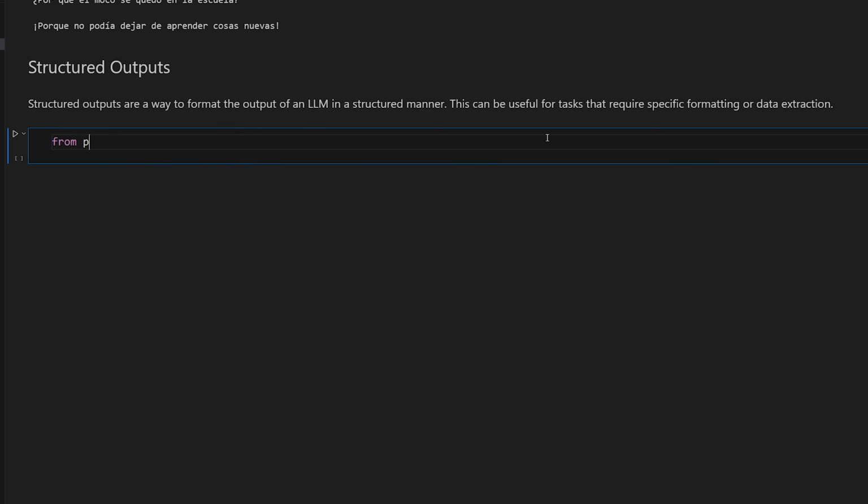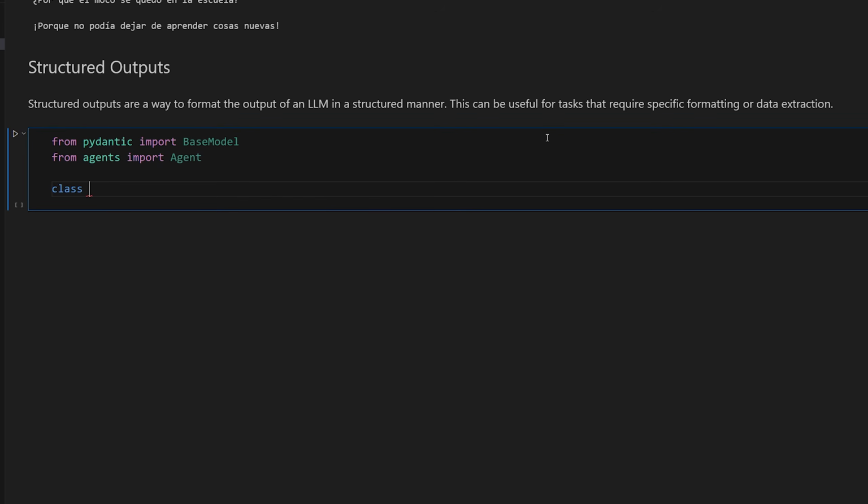Okay, so we're going to do from pydantic import BaseModel, because to do an output type, we're going to model it based on a Python class. So we're going to do from agents import Agent. We've already done this above, but I'll do it again. Then we're going to do class, and we'll say something like Recipe. We'll extend from BaseModel.